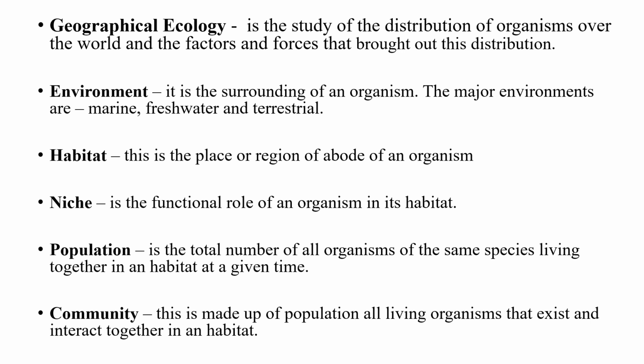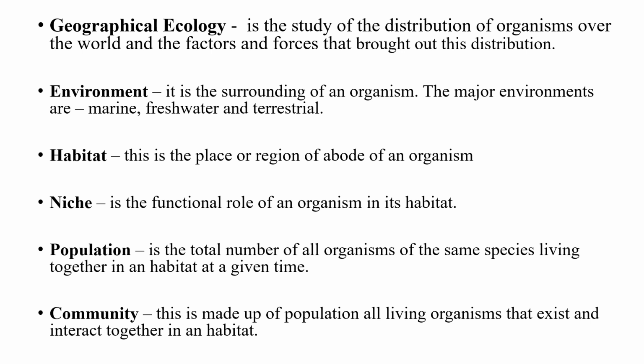Environment is simply the surrounding of an organism. The major surroundings that we have, like water, that is marine, fresh water, air, terrestrial. The major thing about environment in ecology is that environment is simply referred to as the surroundings of an organism. It could be the physical, it could be chemical surroundings.